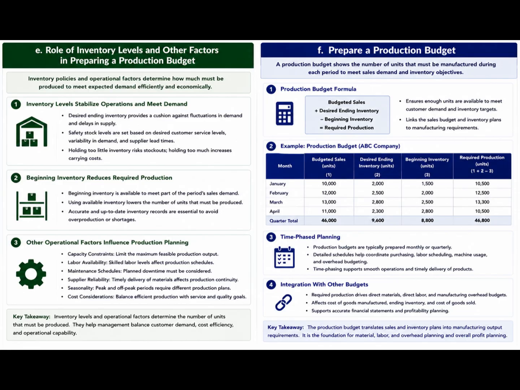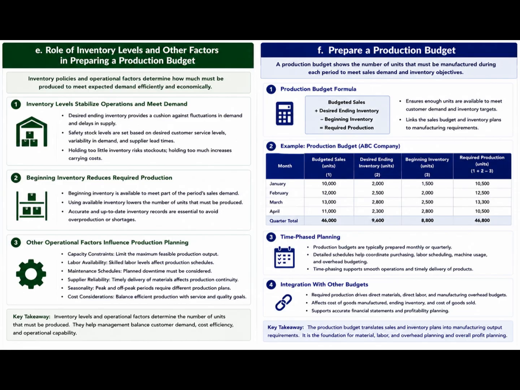Other operational factors influence production planning. Capacity constraints, labor availability, maintenance schedules, supplier reliability, and seasonality affect feasible output levels. Management must balance cost efficiency with customer service objectives when determining production targets.